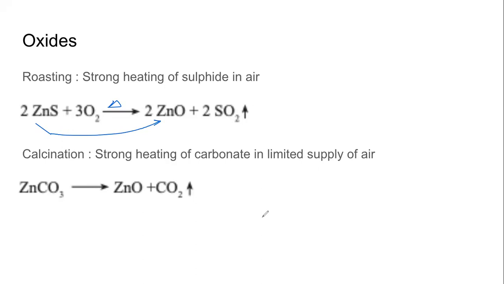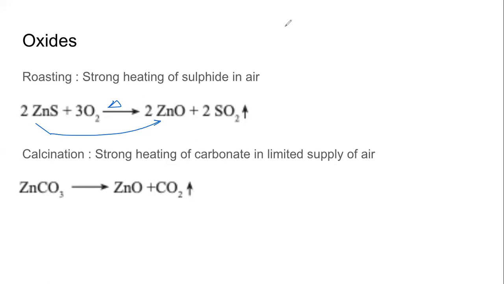But we are not carrying out the reduction directly. First, we are oxidizing the sulfide ore to make the oxide. Sulfur is also getting oxidized. It's only an oxidation reaction.